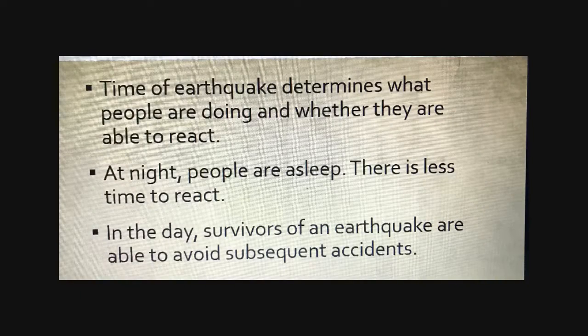Another issue with earthquakes happening at night is you might lose your electrical infrastructure due to the tremors and due to collapse of certain buildings or rupturing of certain pipes. As a result, there will be no lights, and it heightens the risk of falling and injuring themselves in the midst of trying to escape from the location of the earthquake. So time of occurrence affects the ability of the population to react accurately and safely.